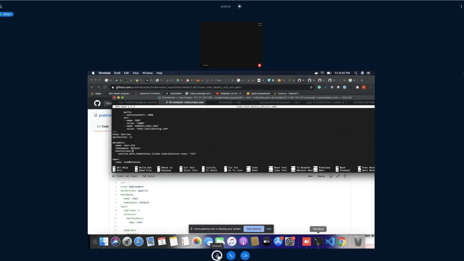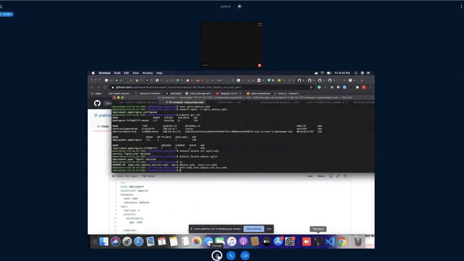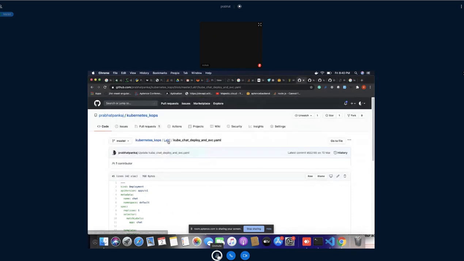See, again I'm using this one. Node type is equal to elastic load balancer kind of stuff. Save it and run it.